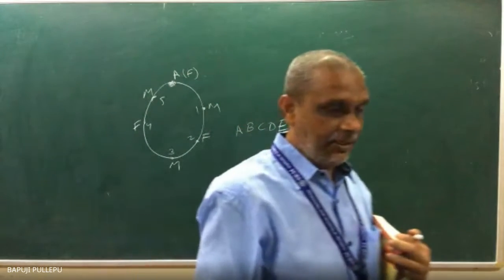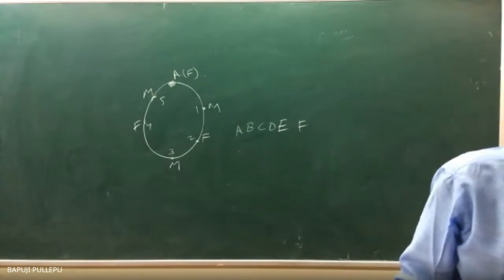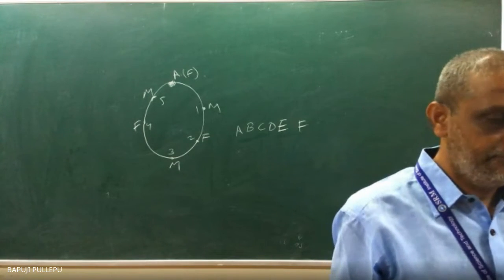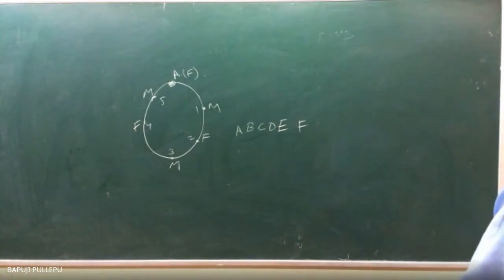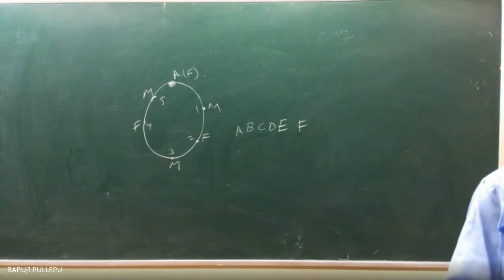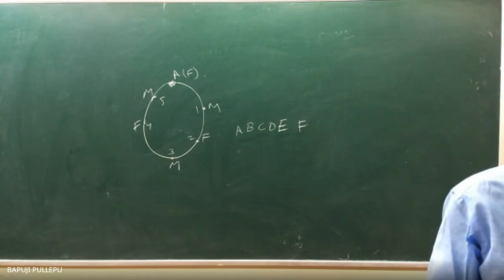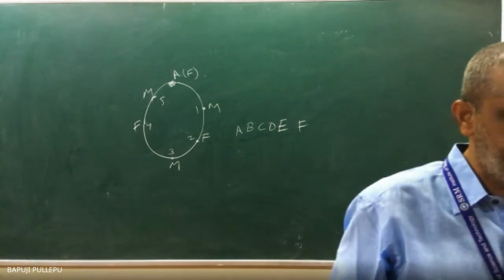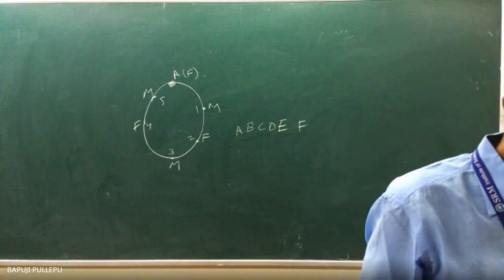Right or wrong? That chance also is 3 factorial, 2 factorial. Any problem, sir? Okay or not?